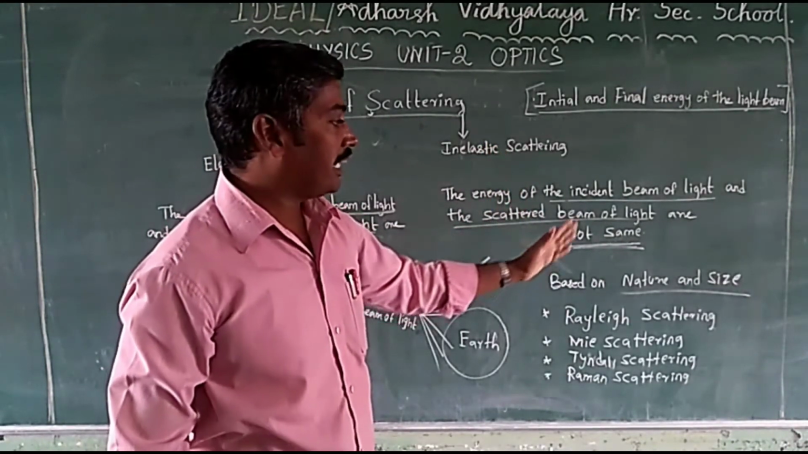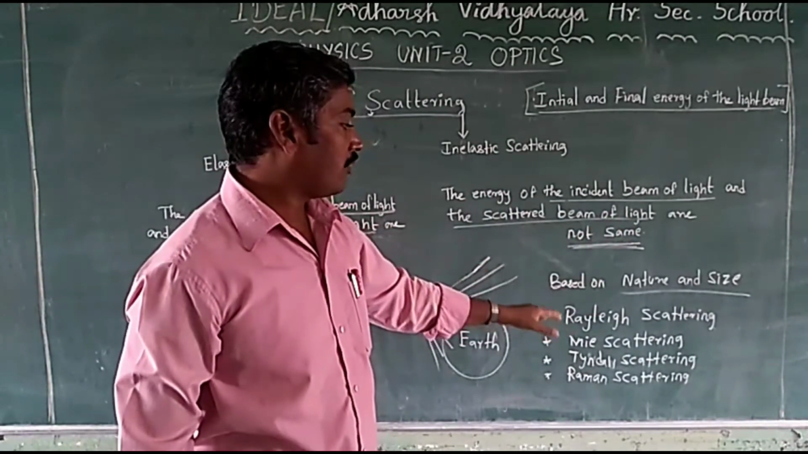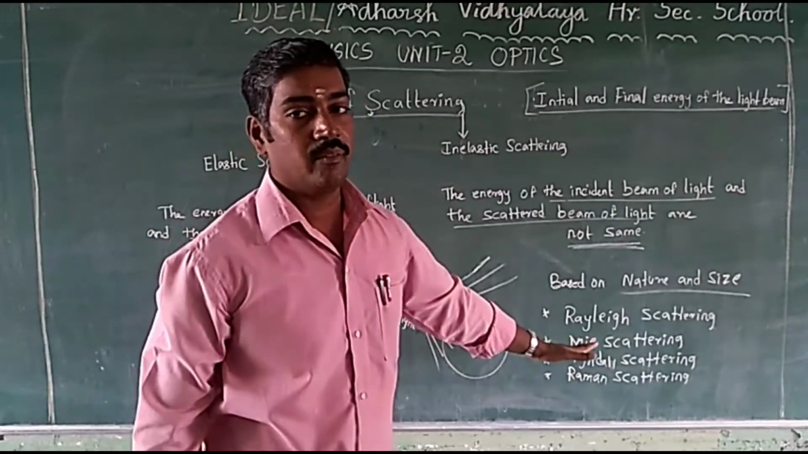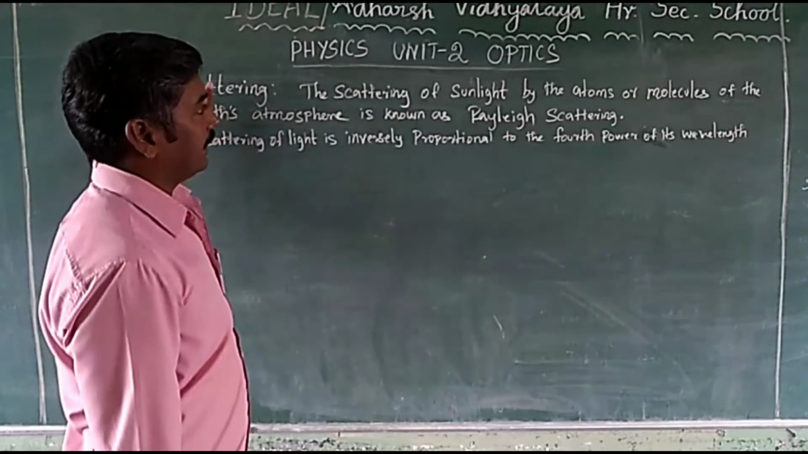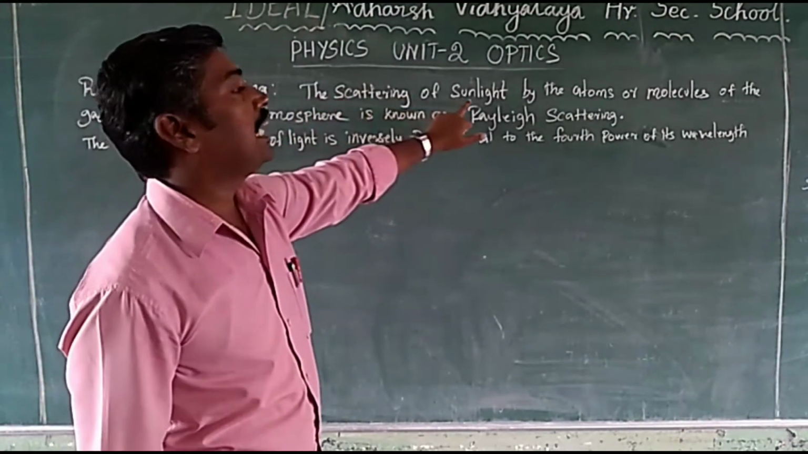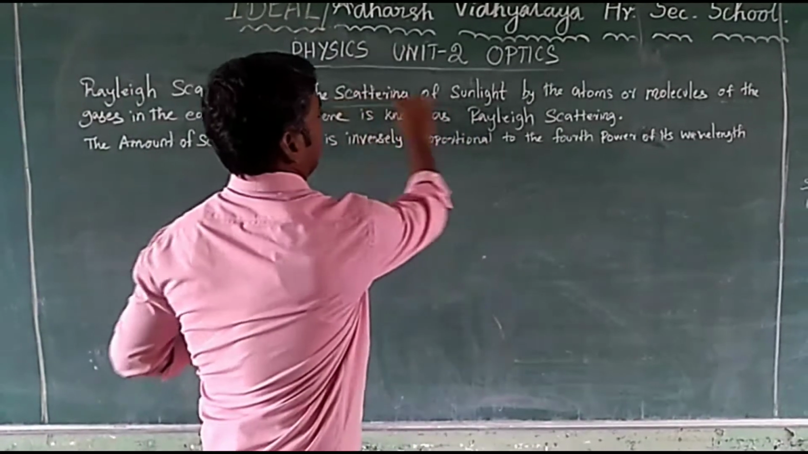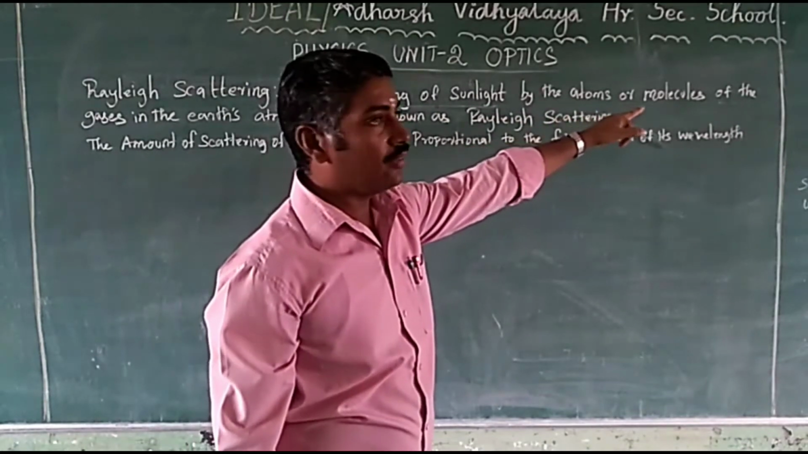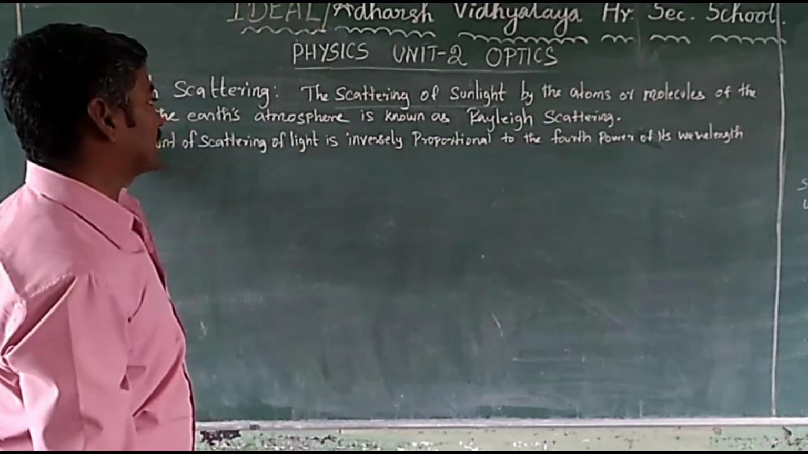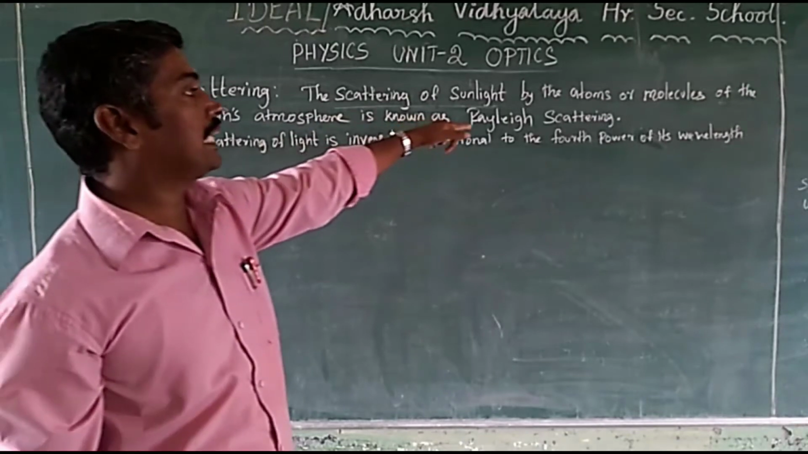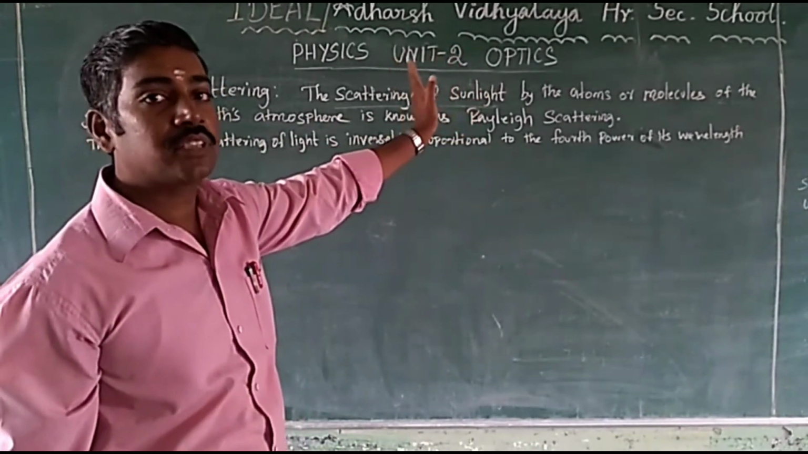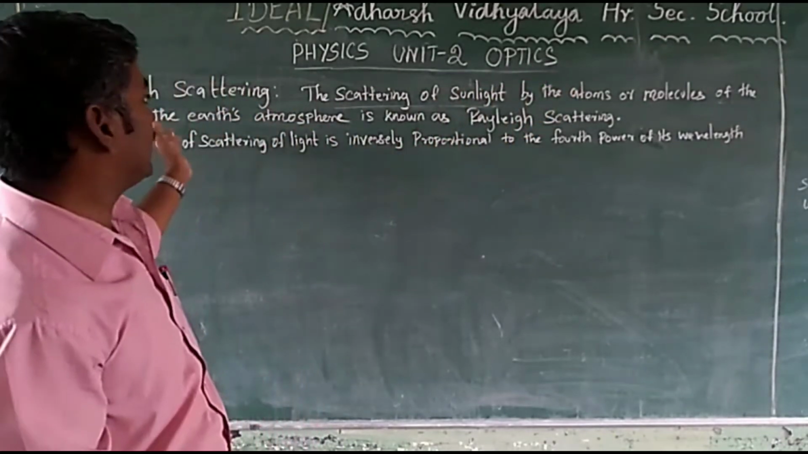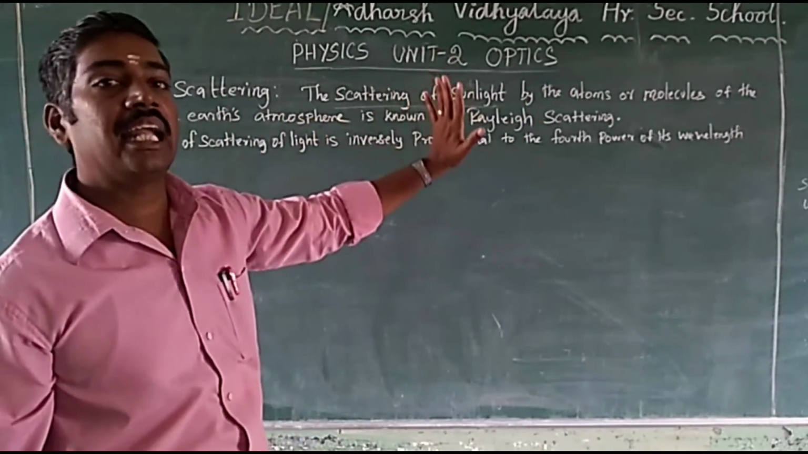The scattering of light is classified based on nature and size as Rayleigh scattering, Mie scattering, Tyndall scattering, Raman scattering. Rayleigh scattering: the scattering of sunlight by the atoms or molecules of the gases in the Earth atmosphere is known as Rayleigh scattering.